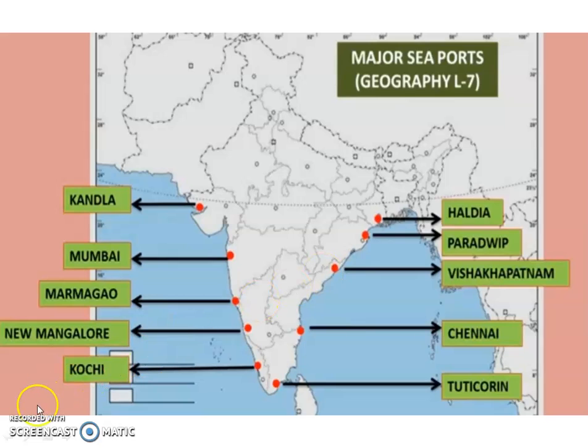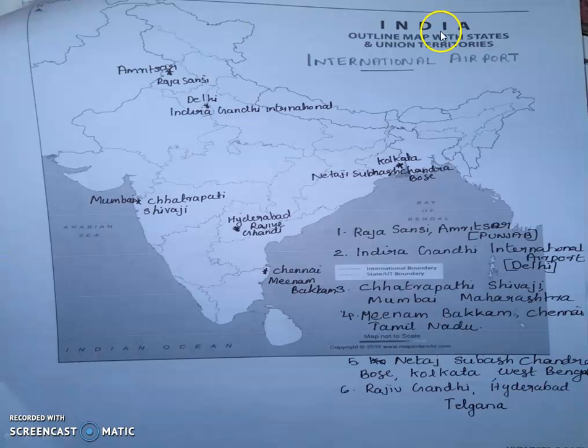Okay children, let's locate and label these major airports and major seaports on the outline map of India. First of all, international airports.